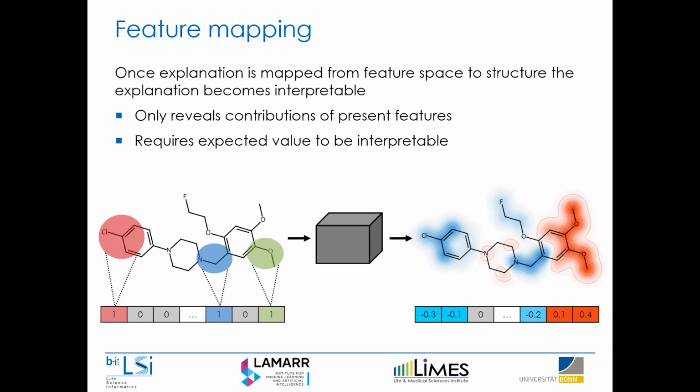So what we usually do is map the feature contributions of the present features back onto the original compound, so we can then structurally interpret with our chemical knowledge how these specific chemical groups contribute. However, there's a bit of a problem with this kind of visualization, in that it only reveals the contribution of present features. And as I said, these absent chemical features can also contribute. And you really need to know the expected value of the model, or the average prediction, for this to make any sense.